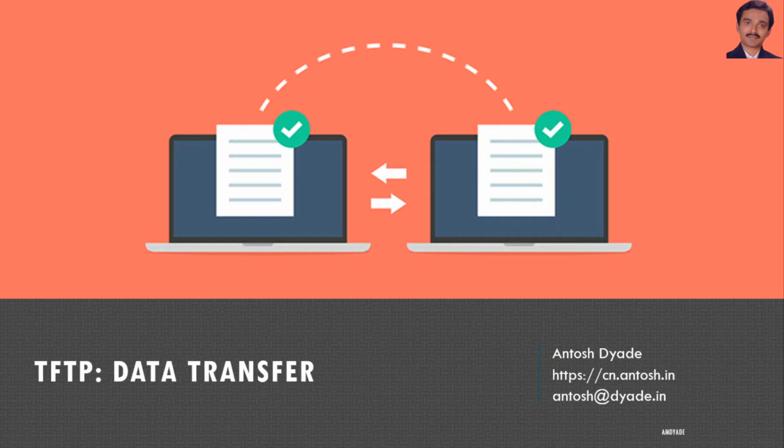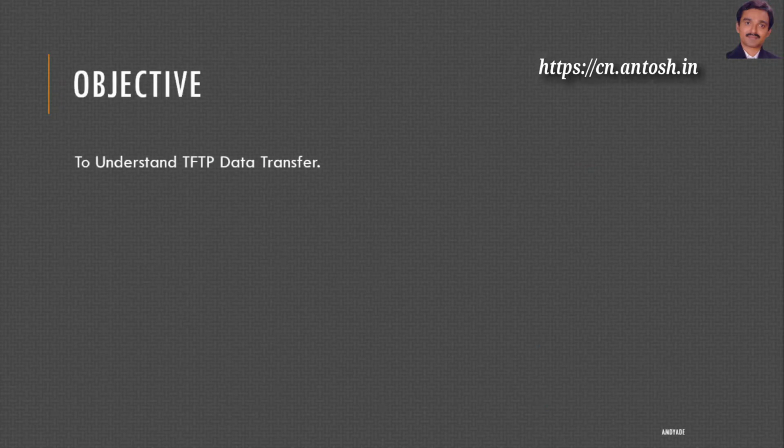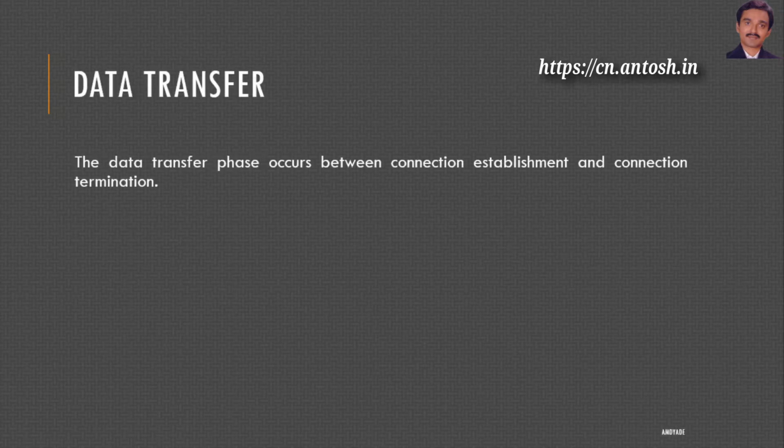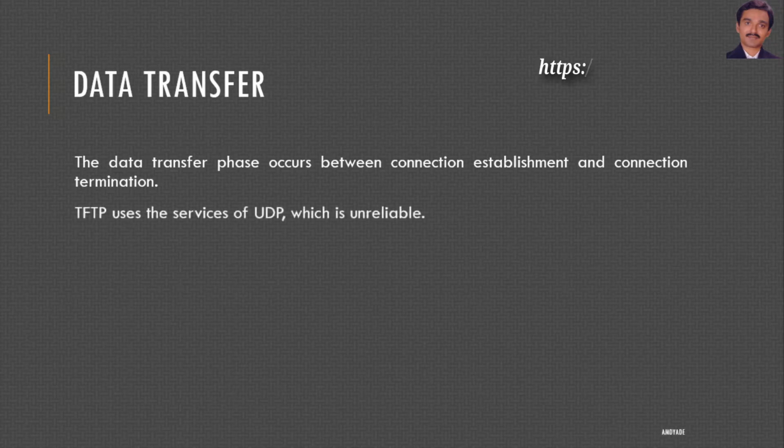This is Antosh Dade. In this video, we will understand TFTP data transfer. Objective of this video is to understand TFTP data transfer. Data transfer. The data transfer phase occurs between connection establishment and connection termination. TFTP uses the services of UDP, which is unreliable.